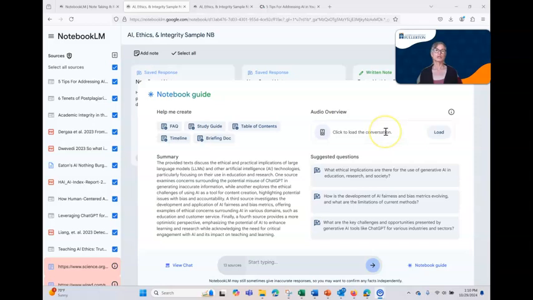And then what people are getting really excited about is this audio overview. If I click on this, what will happen is this tool will look at all the contents of this and make up a podcast with 2 AI hosts, 2 AI voices, 1 male, 1 female. And they're okay. They're kind of fun. They're usually kind of general.